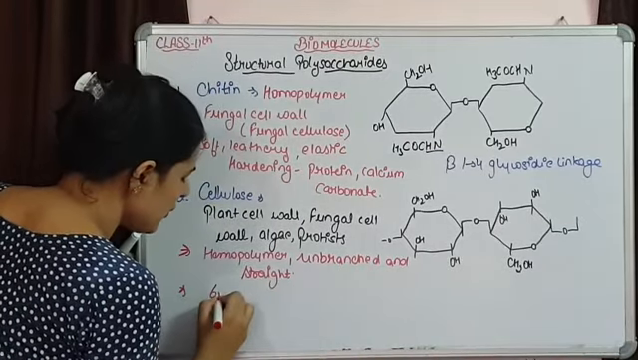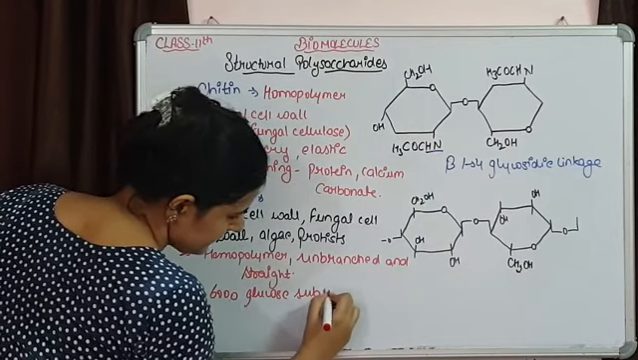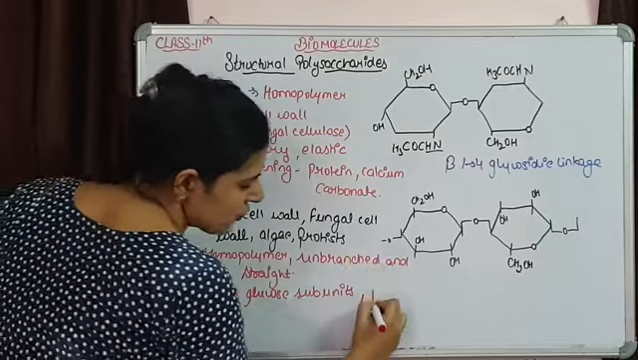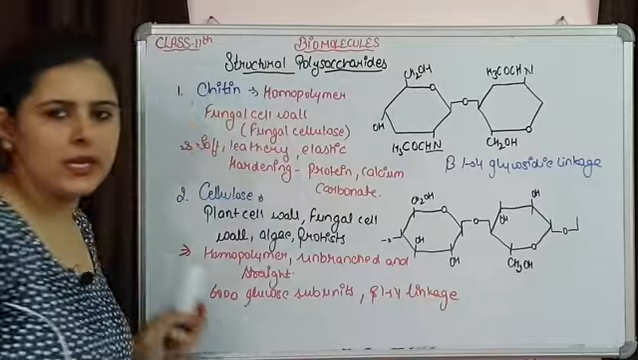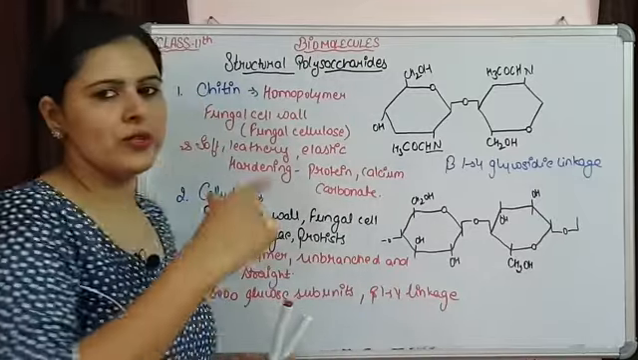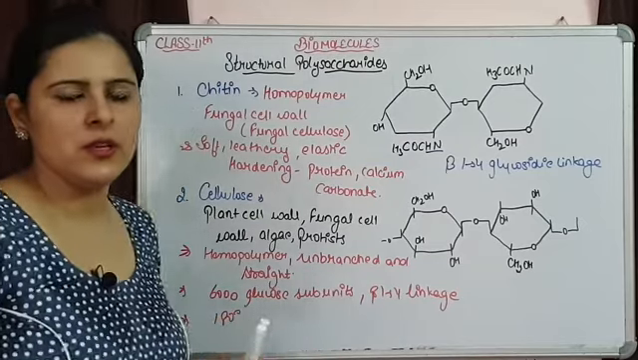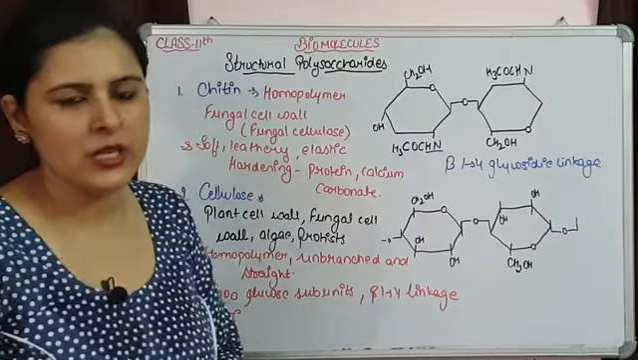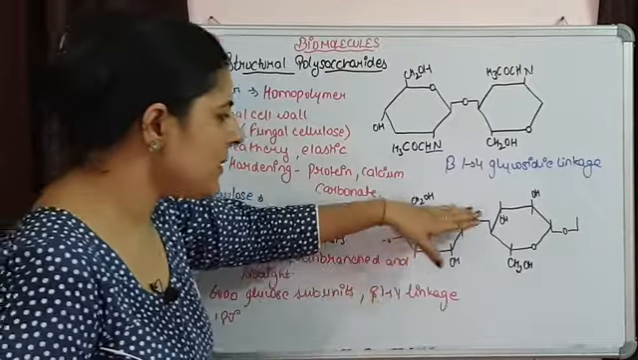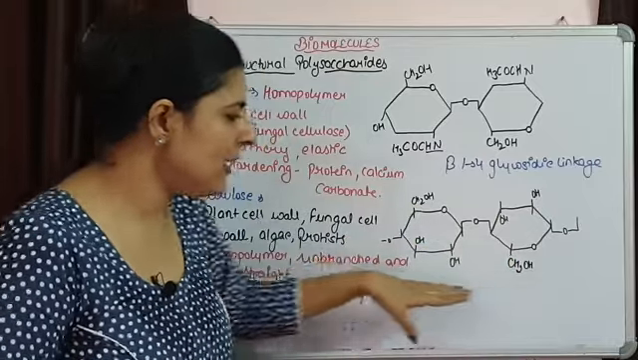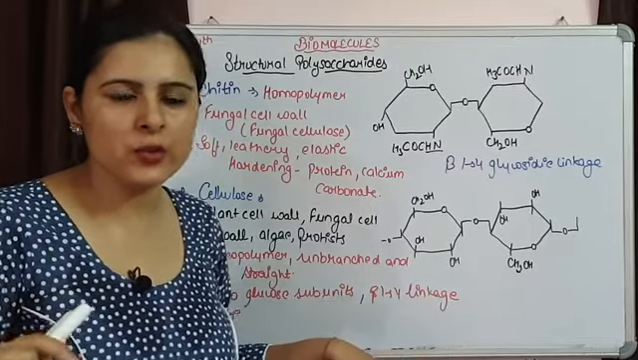Almost 6,000 glucose subunits are present, again attached with beta 1,4 glycosidic linkage. Each glucose unit is arranged at 180 degrees to the next. Another important thing is they are fibrous homopolysaccharides. So the second layer will be anti-parallel to the first, and the most important thing is hydrogen bonding.